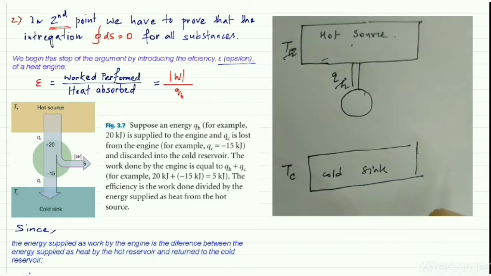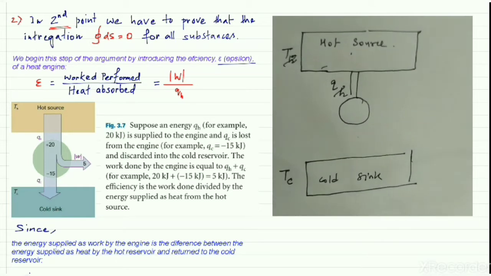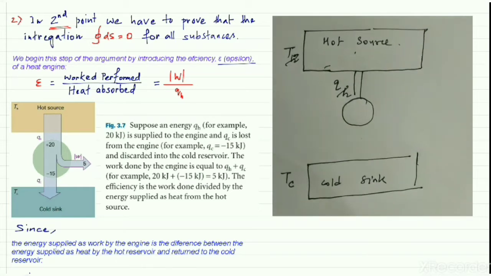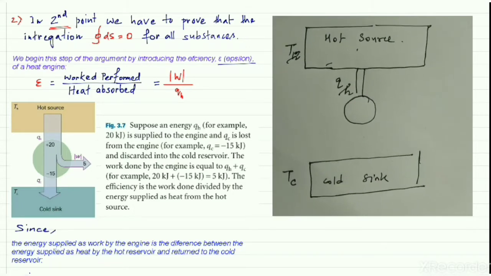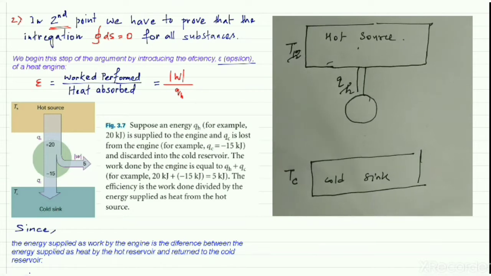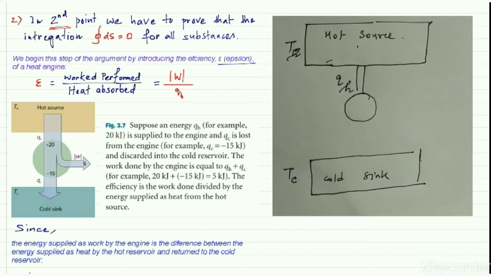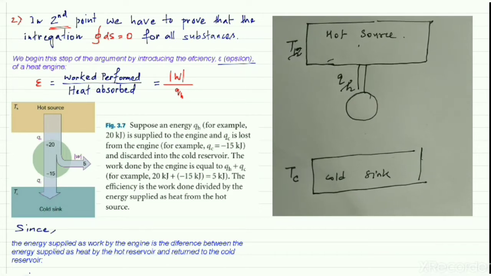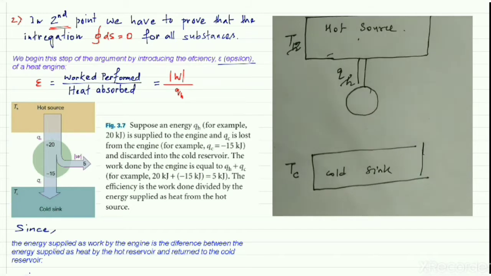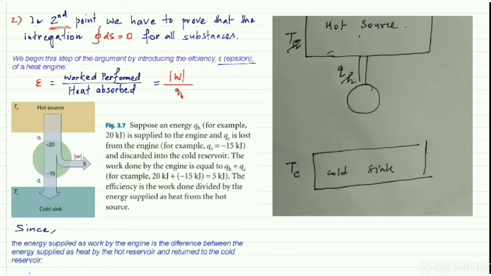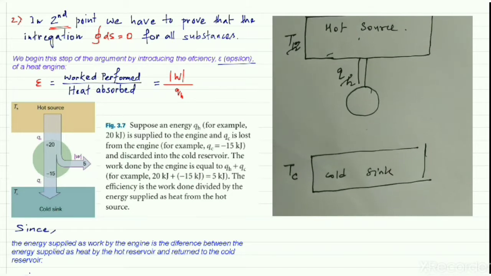We know that by the second law of thermodynamics, we cannot make a machine which has 100% efficiency. That means no machine can convert the heat absorbed by it totally into work. It will lose some energy in the form of heat.